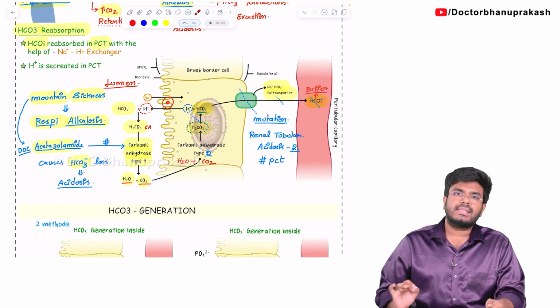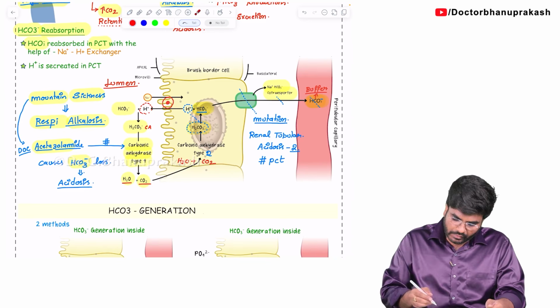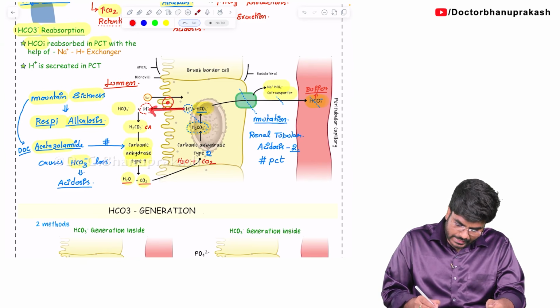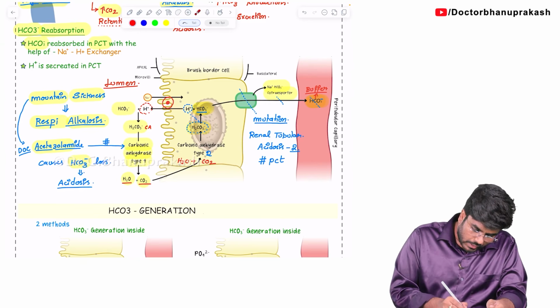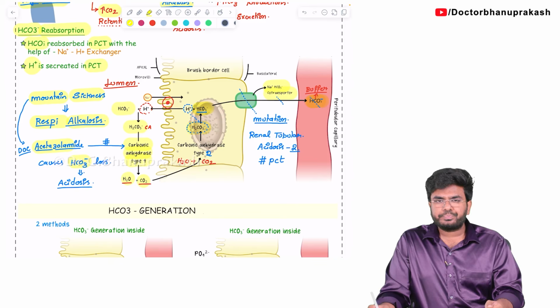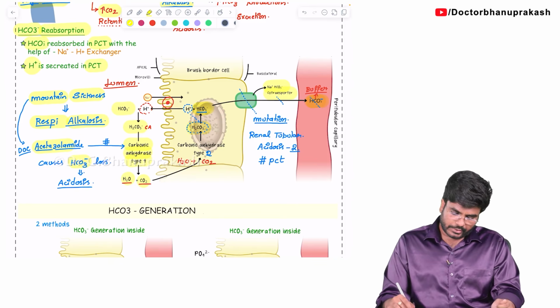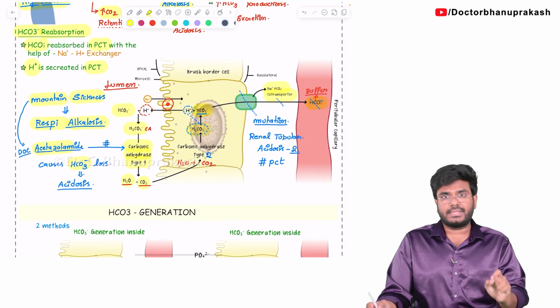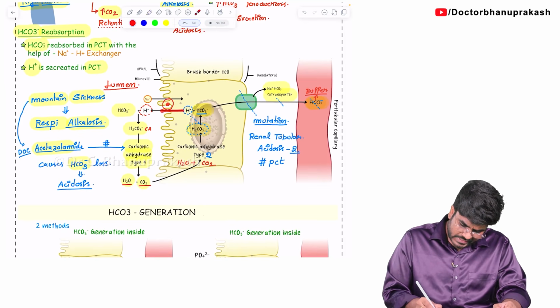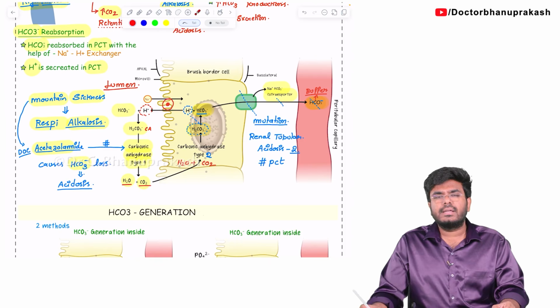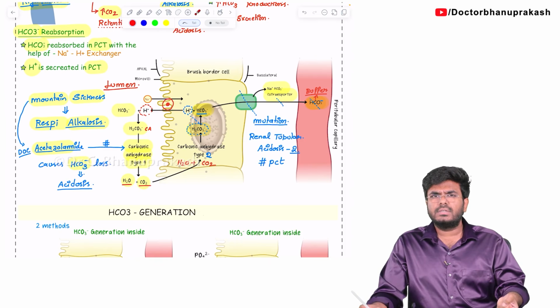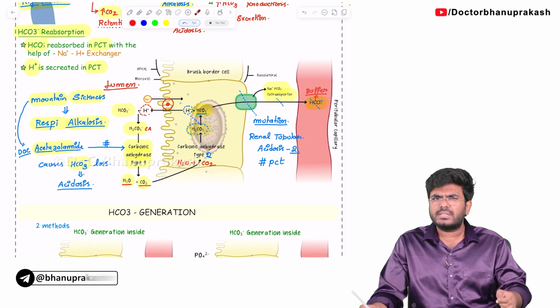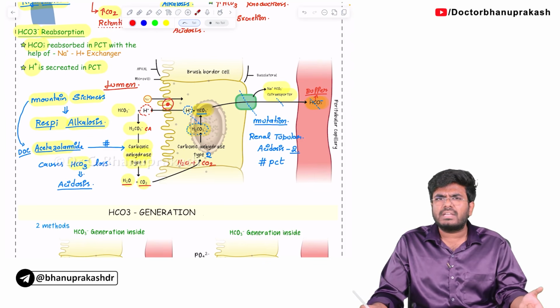Done? So finally, can I say something like this? PCT cells secrete acid, true or false? The proximal convoluted tubular cells are secreting acid. Yes, so proton is secreted from PCT, true. Next, what will happen to the urine pH? Will the urine become acidic or basic in the PCT? Acid is getting secreted, so the urine will become acidic, right?